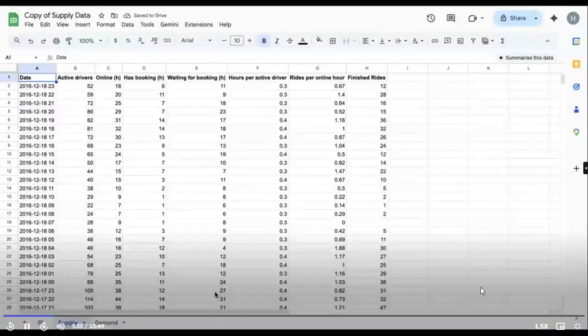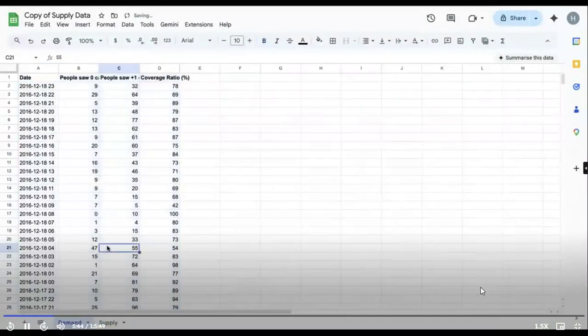Before moving ahead, the first step of any data analysis is to understand the data. What exactly is this data about? We'll start with the demand first. If there is demand, then only you will supply anything. That's why. There are 4 columns.